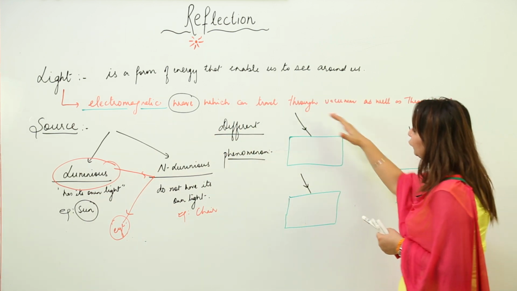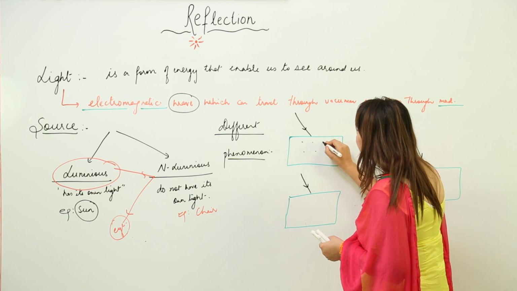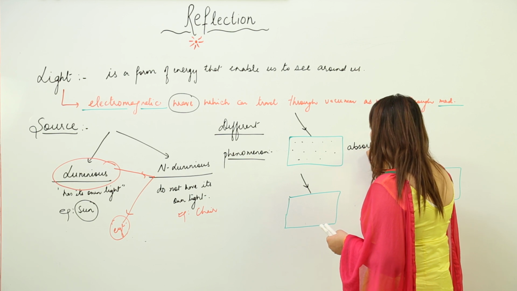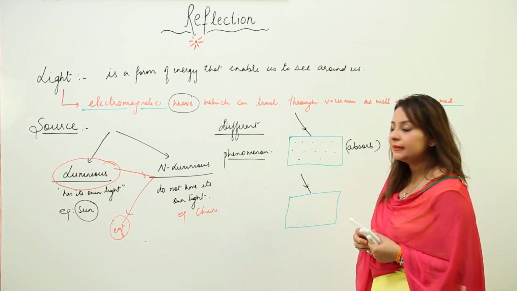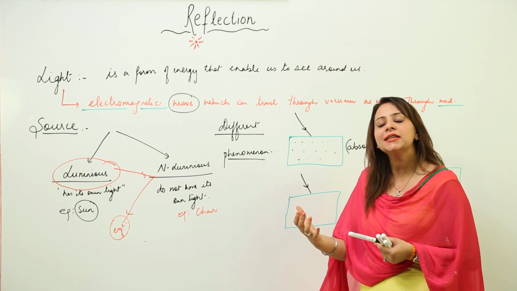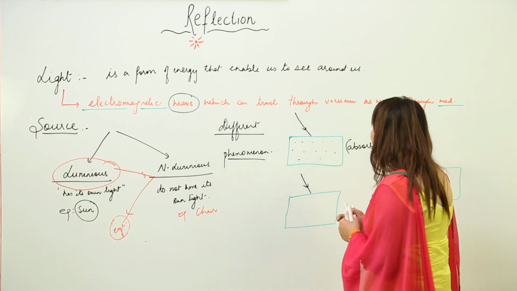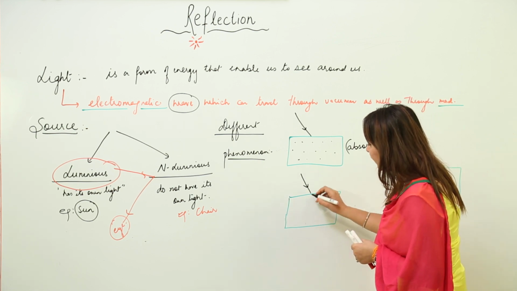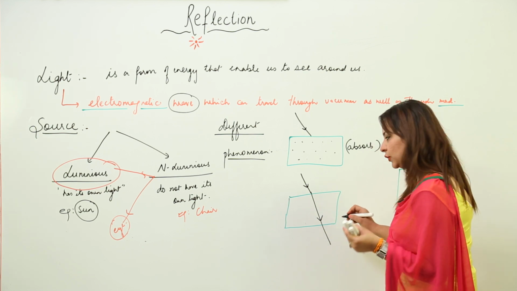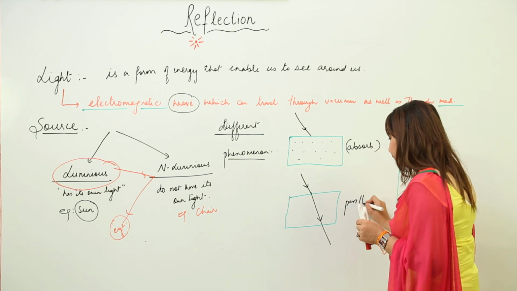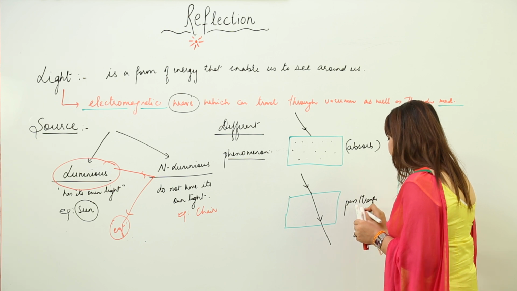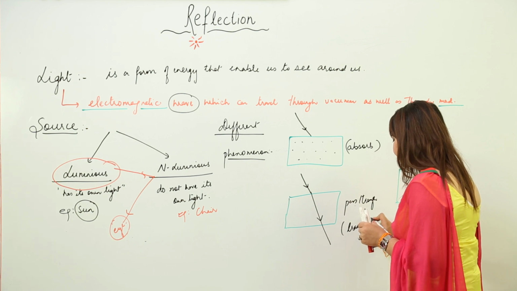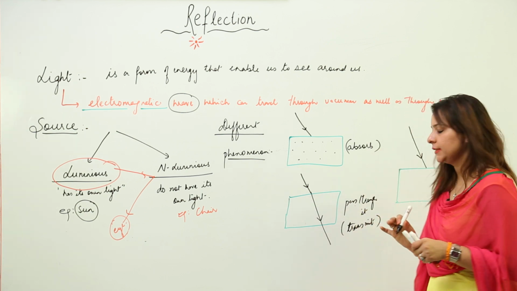Sometimes light falls on a certain kind of surface and it gets absorbed. There is a chance that this surface may absorb all the light falling on it. And there may be a chance that light falls on a certain surface and this surface allows the whole of the light to pass through it. We can also use the term transmit for pass through. So it transmits all the light falling on it.